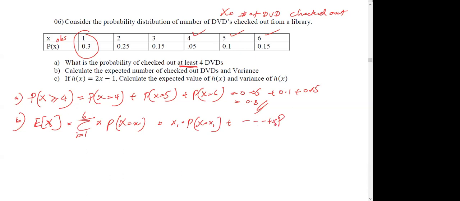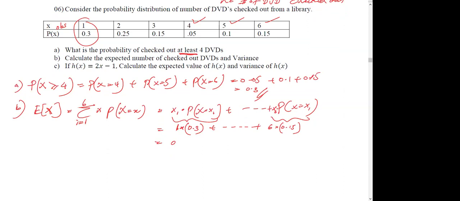So x1 is 1, times, I'll use this cross for the multiplication, the probability of X equals x1, which is 0.3, plus like that, up to x6 multiplied by the probability of X equals x6, which is 0.15. So the expected value is 2.85.